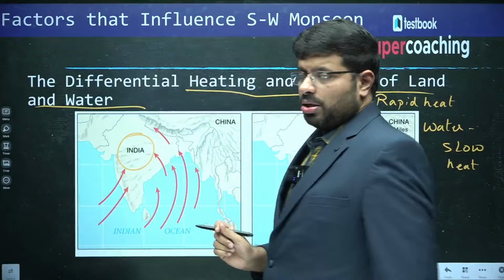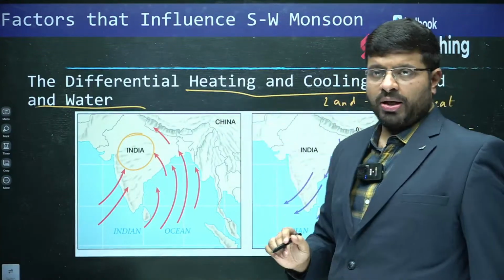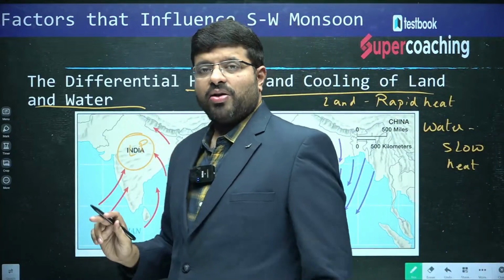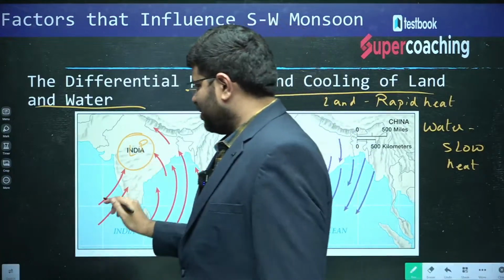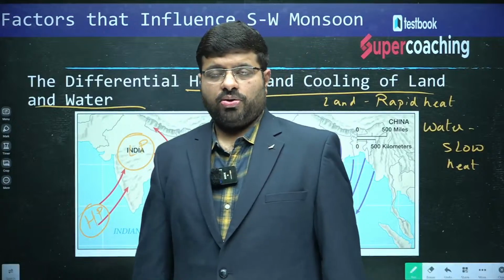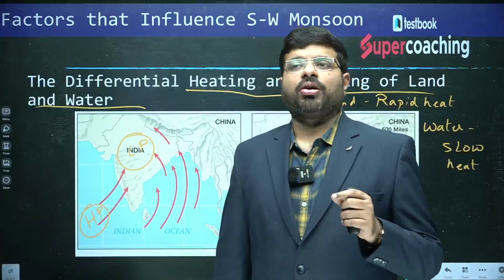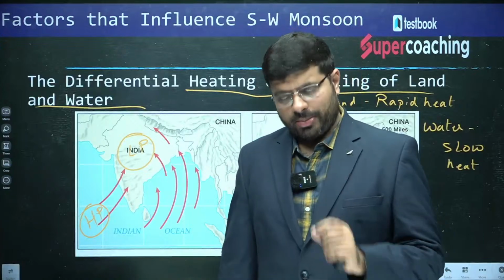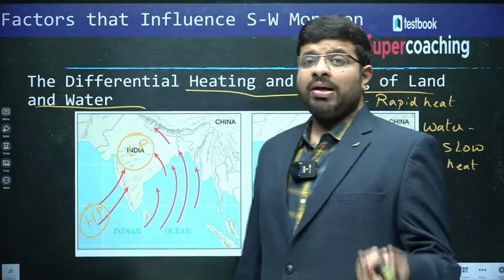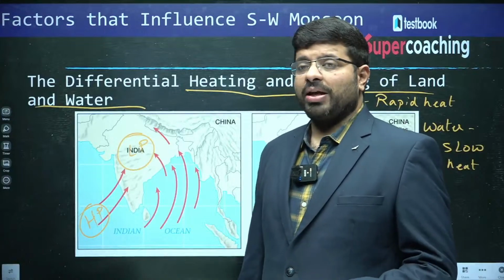Because of this differential heating and cooling of land and water, the land will develop a low pressure area because of more heat. When compared with this low pressure, the ocean would become high pressure. So, this is what happens on a daily basis. Just like you have the phenomena of land breeze and sea breeze on a daily basis, monsoon is also considered a broader phenomenon which can be seen in a year.